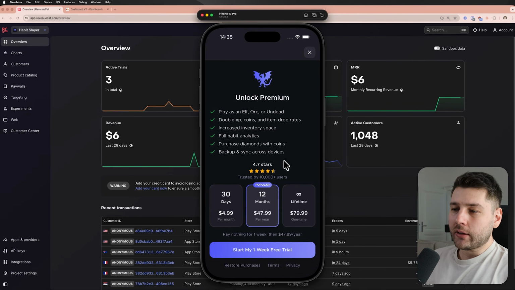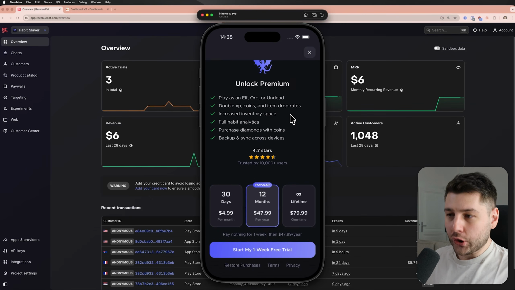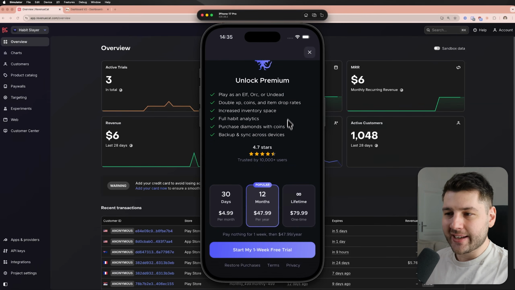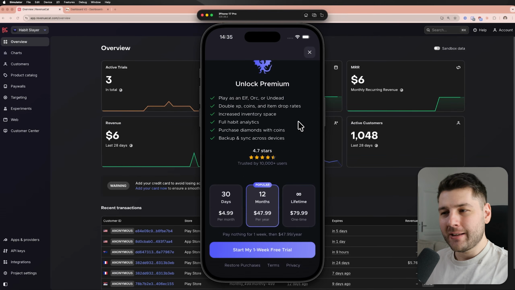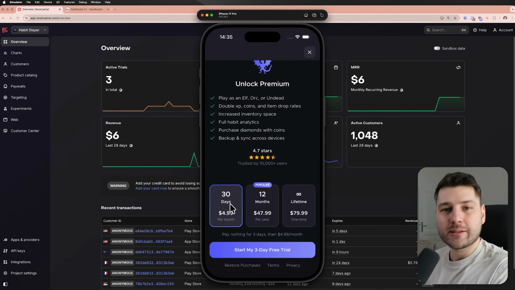So that's the paywall. I think that this looks good, but I did post about this on Twitter quite a bit, and a lot of things came up, which is, first of all, this copy over here, the text here, maybe isn't selling it as much as it could, or maybe it's not really showing the benefits as clearly. There could definitely be some room for improvement there. And then another thing is the prices. It is currently, I think, way too expensive for what you're getting at this point in the application.